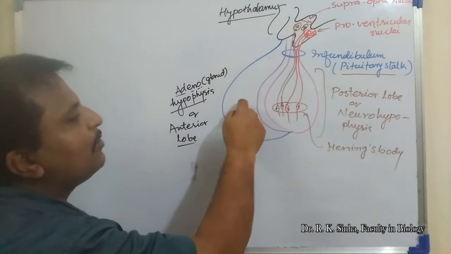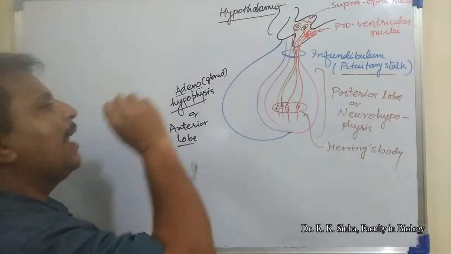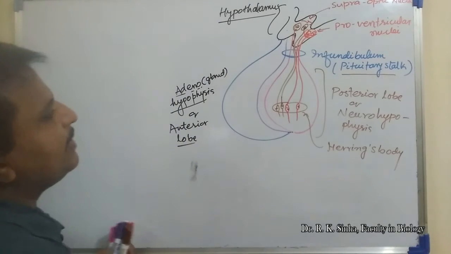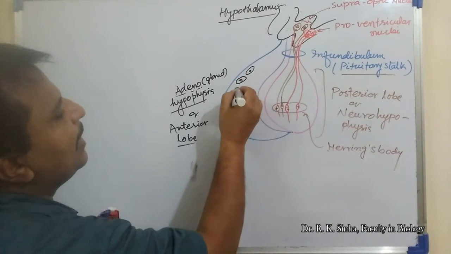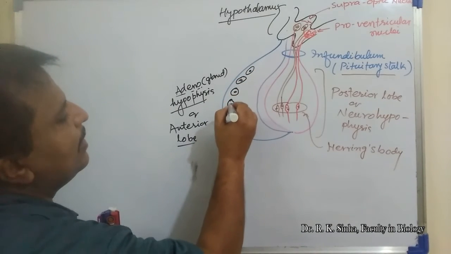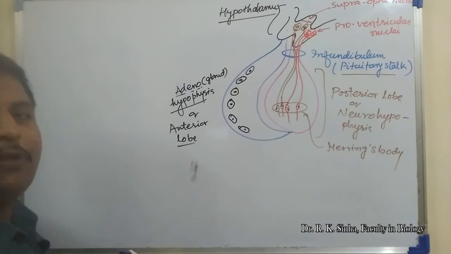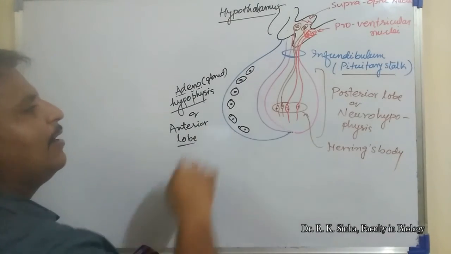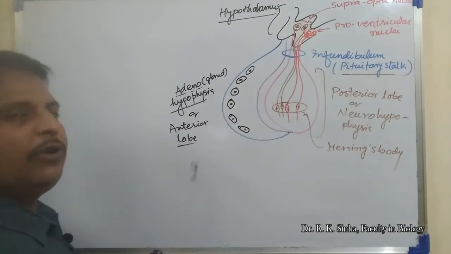It means it is not made up of nervous tissue. It is made up of glandular epithelial tissue. So these are the cells present here in this region. Suppose this is a cell, these are the endocrine cells, because it is made up of glandular epithelium. These are glandular cells present in the anterior lobe of the pituitary gland.